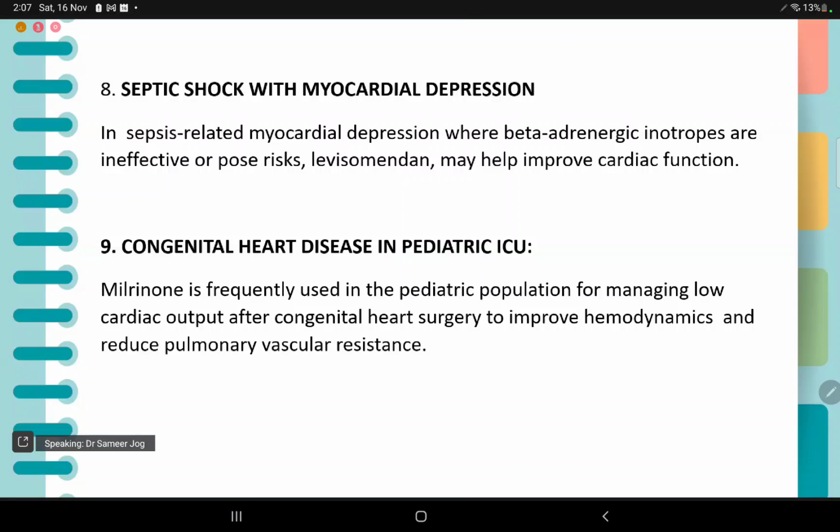So here the question was designed to get three indications and write a little detail about those three indications where you would like to use a phosphodiesterase inhibitor or calcium channel sensitizer, which are available in India at present, right? So the 6th, 7th, 8th and 9th indications may not fetch you marks specifically for this question, but it's good for discussion. Okay. Others include septic shock with myocardial depression and congenital heart disease in pediatrics.